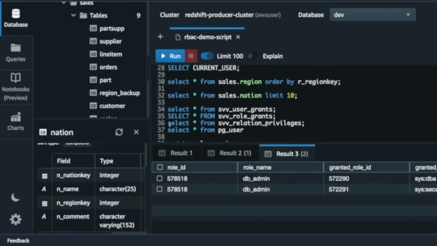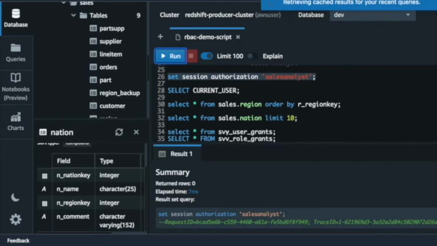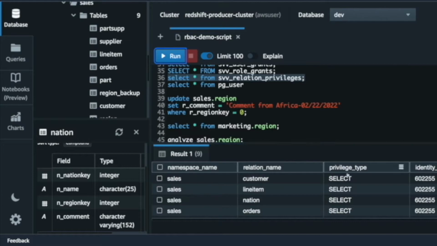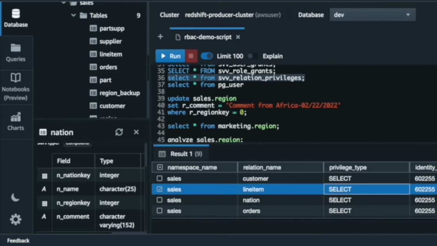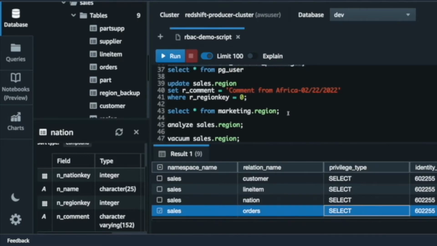So coming back and again setting the session authorization to sales analyst, now you see I can also select SVP relation privileges to see whatever privilege has been granted to the tables, right? So I have 9 tables here in this schema under dev, and I see 9 rows returned because on all tables we have granted select permission to sales RO and eventually granted sales RO to sales analyst.